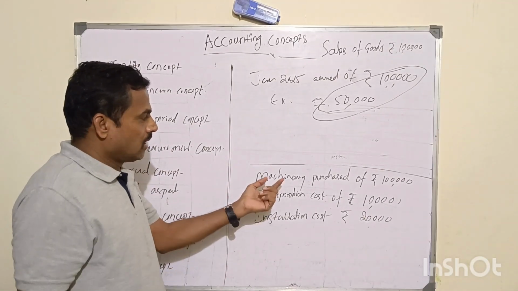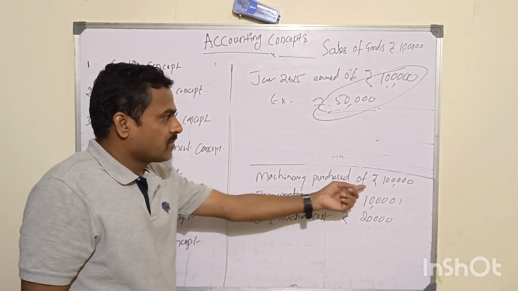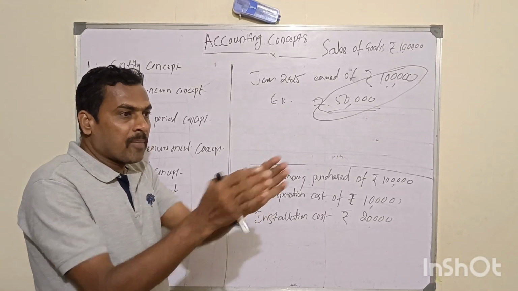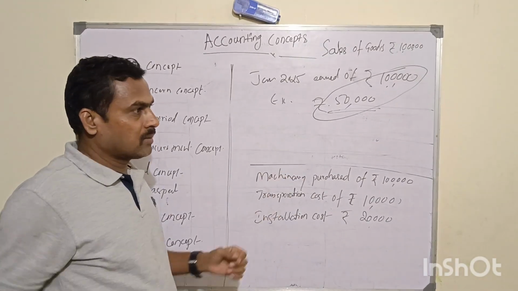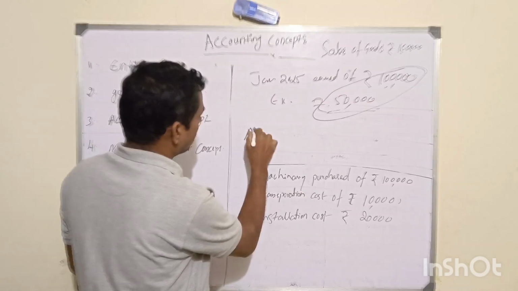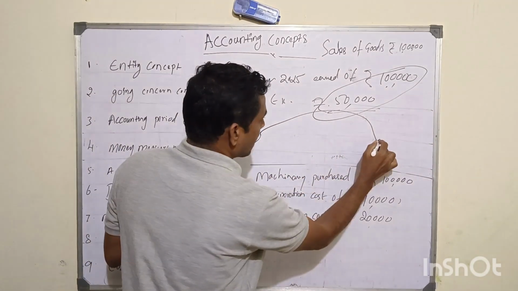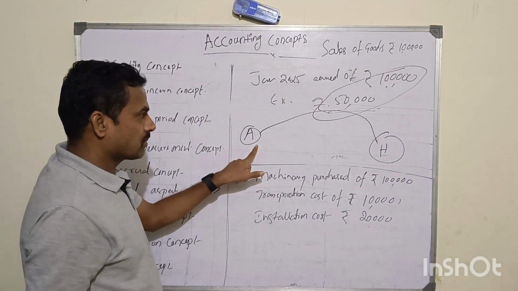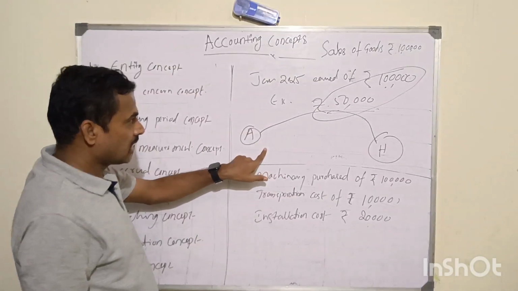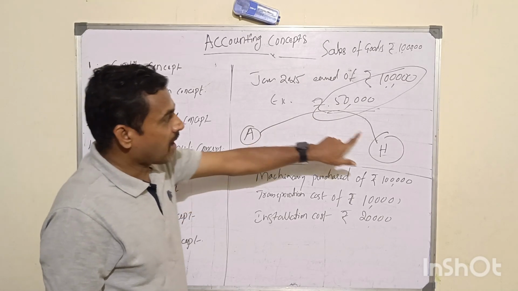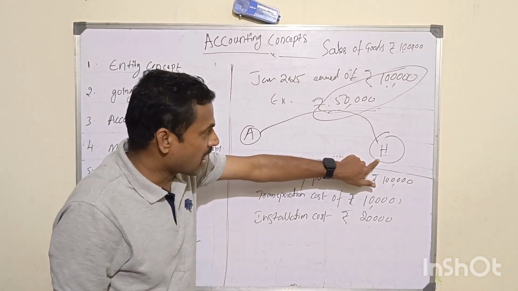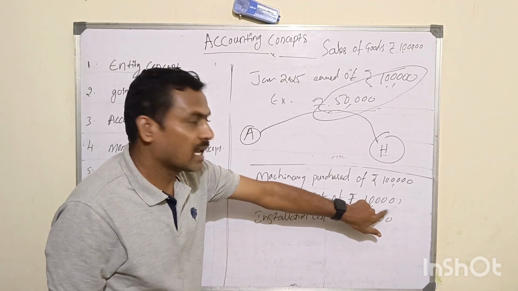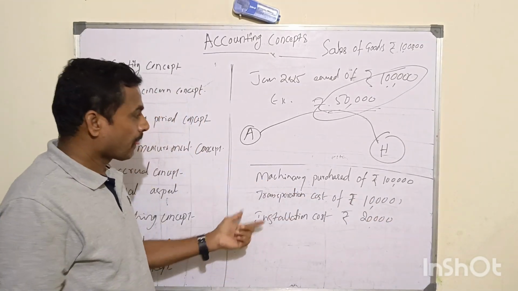For example, a business entity purchases machinery of rupees 1 lakh. For example, I have a business in Bangalore, and it has a factory in Hyderabad. He has purchased machinery here, but to bring the machinery to the factory premises located in Hyderabad, some transportation cost of 10,000 will be incurred. An imaginary example.